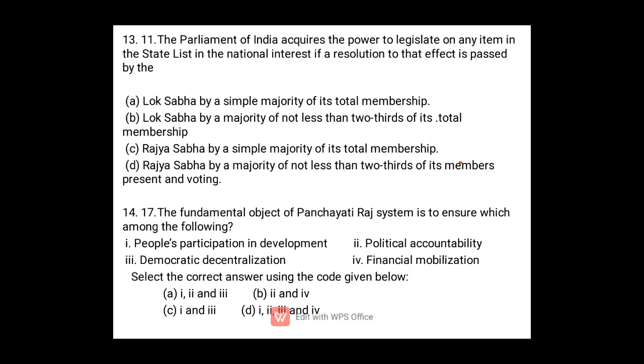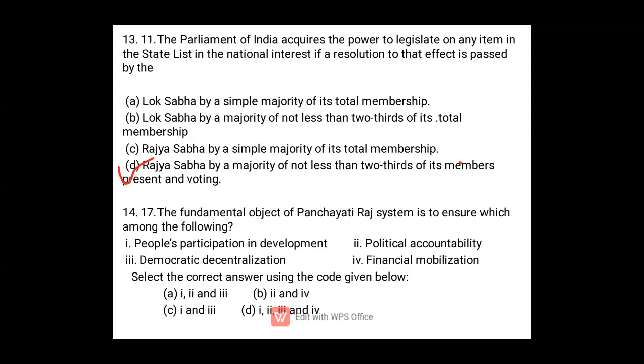When Rajya Sabha passes a resolution by 2/3 majority that it is in the national interest that Parliament should enact laws on matters mentioned in the state list, then Parliament can enact laws even in the state list. So the option will be D. Next,